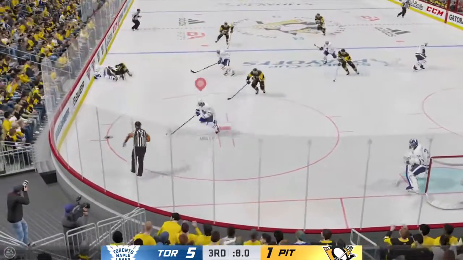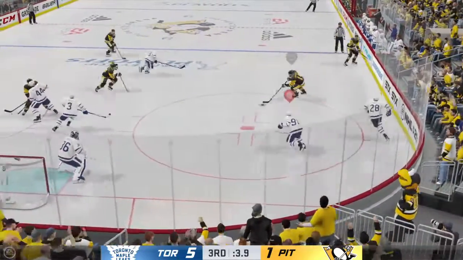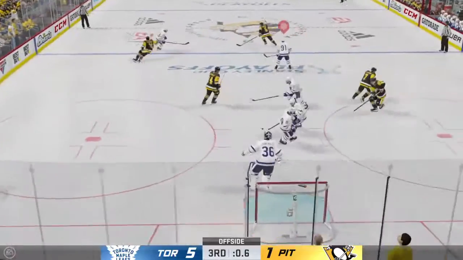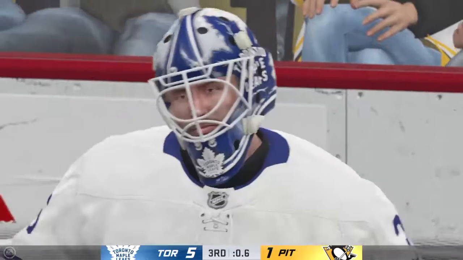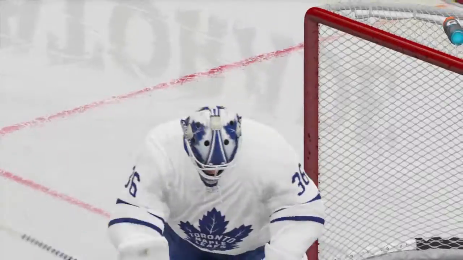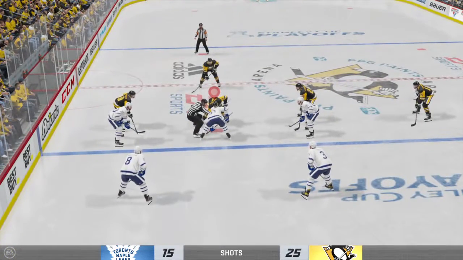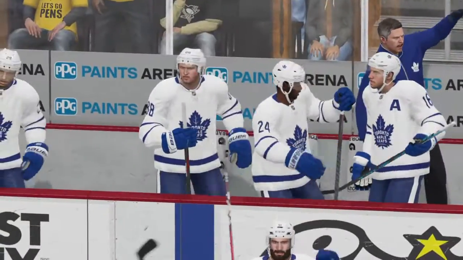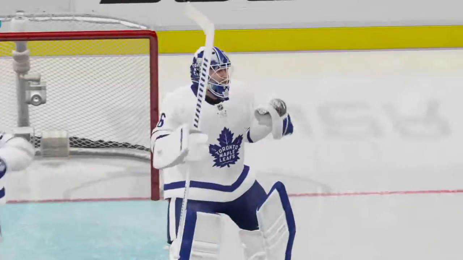They played a good first 2 periods. Third period was an absolute disaster. Here's Jankowski center. That shot stopped by Campbell, and that will do it. 0.6 seconds. The Maple Leafs have a 5-1 lead on Pittsburgh here in Game 3, including an Austin Matthews hat trick, and it has been a good night for the Toronto Maple Leafs. And that will do it. The Maple Leafs win it 5-1, and they're 1 game away from sweeping the Pittsburgh Penguins.